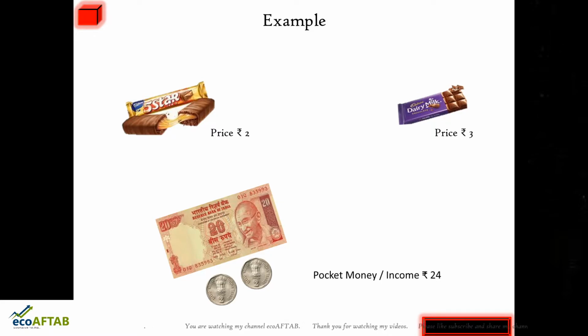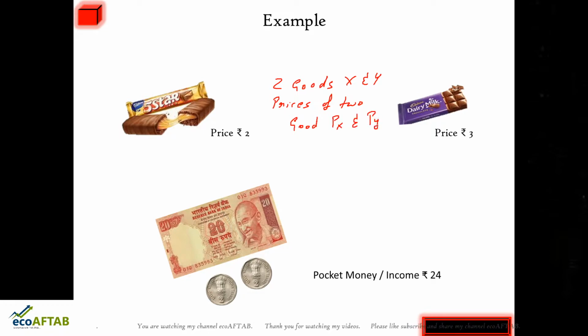So the main thing is that we have two goods, X and Y. We have the prices of these two goods, that is, price of X and price of Y, and we have the income of the consumer, which is to be spent on goods X and Y. So 24 rupees is to be spent on 5-star and Dairy Milk chocolate.